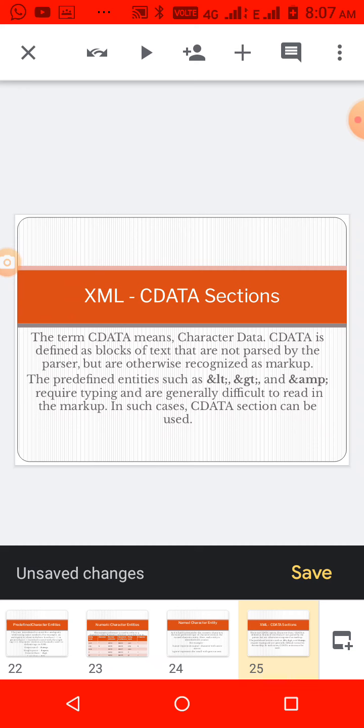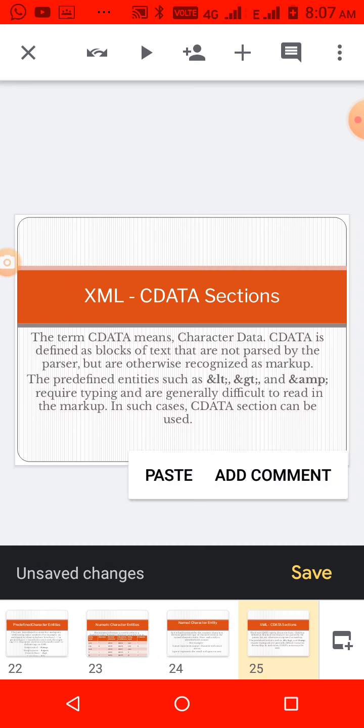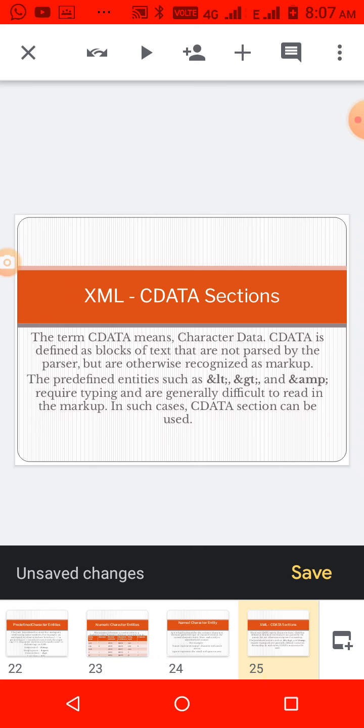So it defines blocks of text that are not parsed by the parser. Whatever symbol, greater than, less than, you can write inside the CDATA section, it won't be considered as XML syntax. It will consider it user text. So if you want the parser to consider your data as user text, then it must be declared inside a CDATA section, but not otherwise recognized as markup.